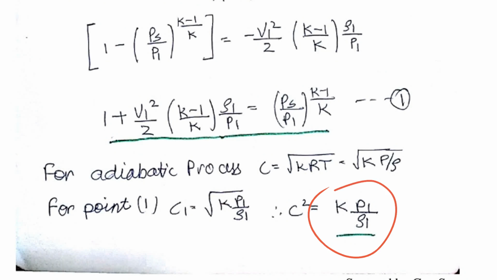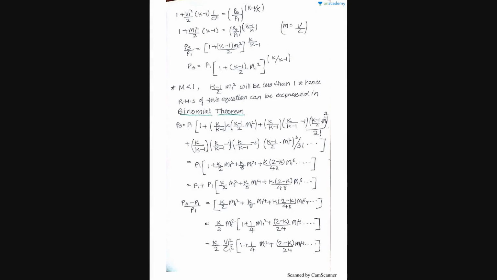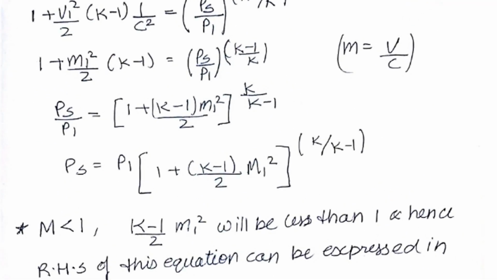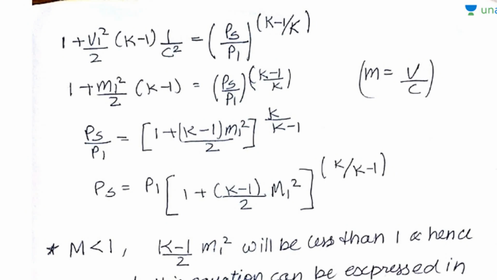So in this, as we can see, this whole part is equal to this part. So we will replace this whole part by C square. After we do the replacement, we'll be getting this as the equation, as you can see over here. And as we know, the value of M is equal to V square divided by C square. So over here we have 1 V square, and we have 1 C square. So we can replace these two values by 1 M. So we will be getting this as the equation after we simplify this.